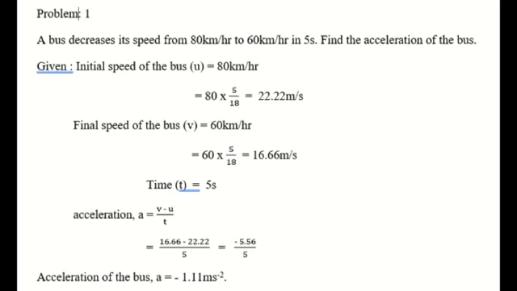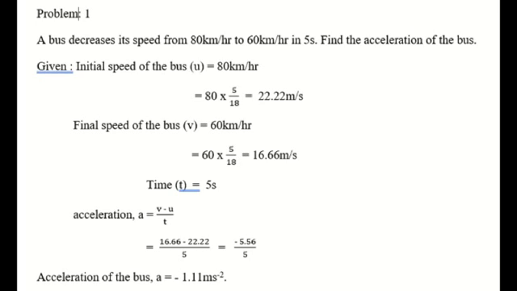So we know that acceleration a equals v minus u by t. Now substitute the values of v, u and t. This equals 16.66 minus 22.22 whole divided by 5. 16.66 minus 22.22 equals minus 5.56 divided by 5.